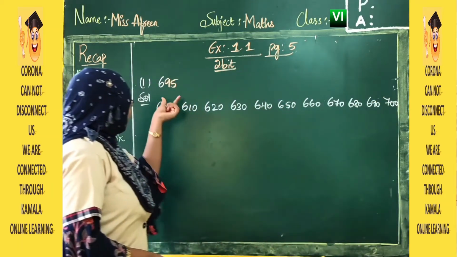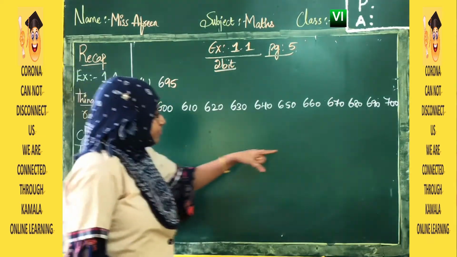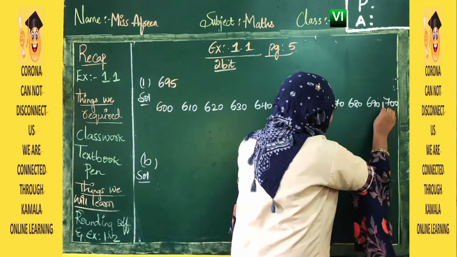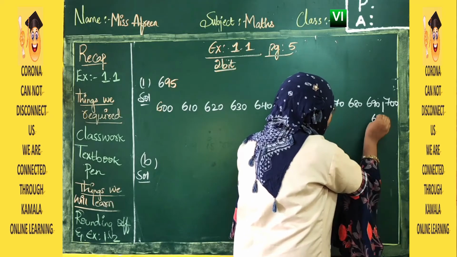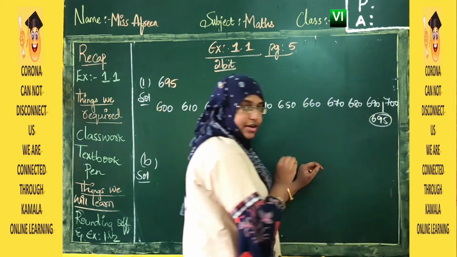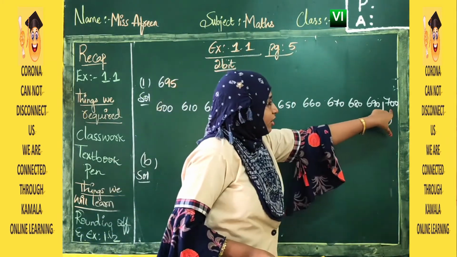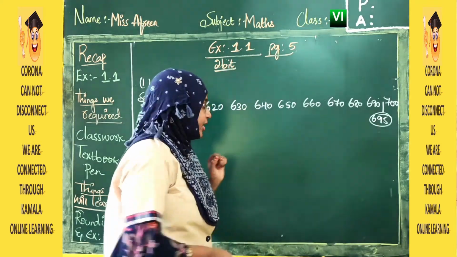Okay. Now our value is 695, somewhere between 690 and 700, right? Now this value is very close to 700.